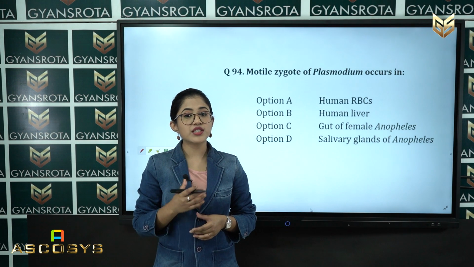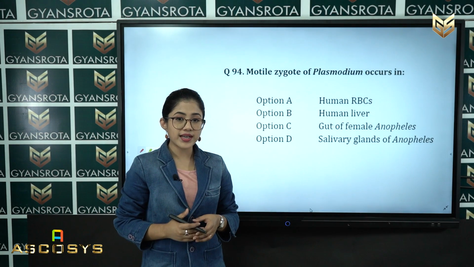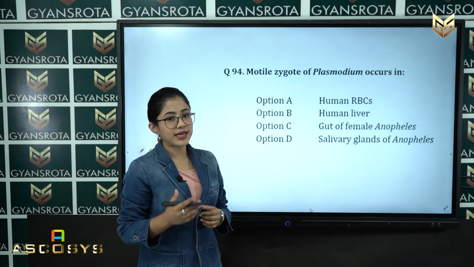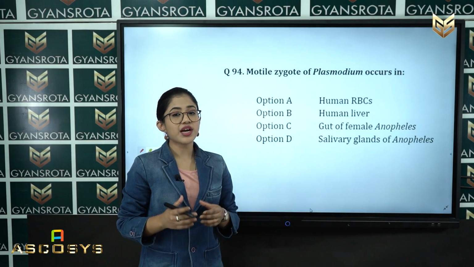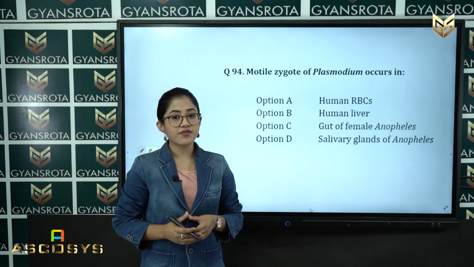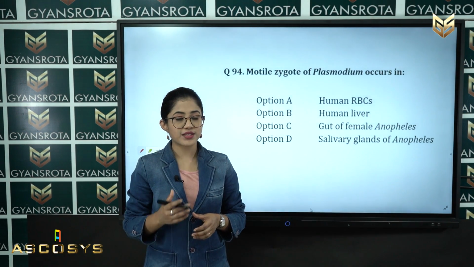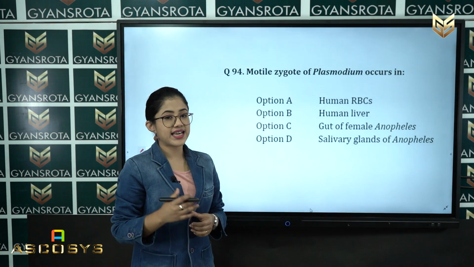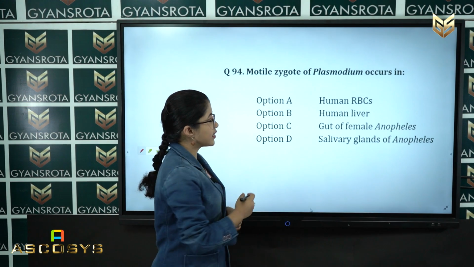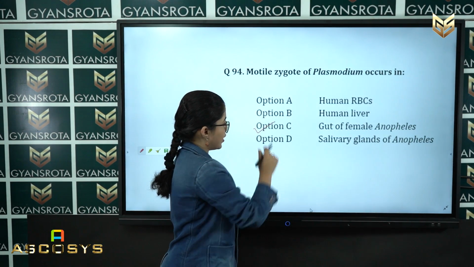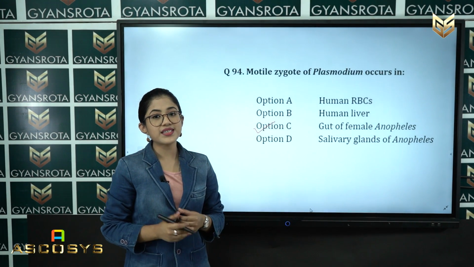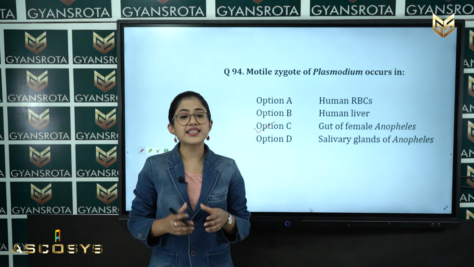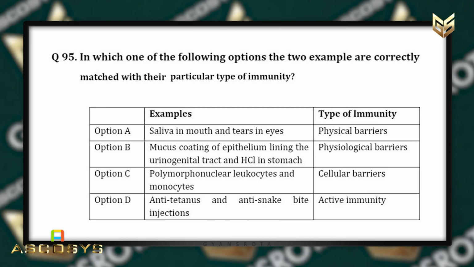So, student, in this question, you have to select the one where the motile zygote of Plasmodium takes place. So, in the chapter Human Health and Disease, we have discussed the life cycle of Plasmodium. So, what is the correct answer here? The correct answer is it occurs in the gut of female Anopheles, which is given in option number C. So, this is the correct answer. Now, let us see the next question, that is question number 95.